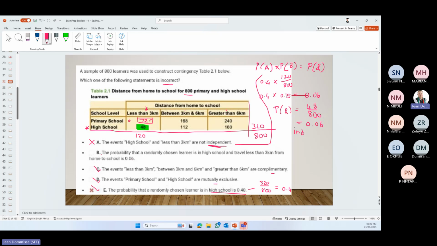Let's just check option B. The probability that a randomly chosen learner is in high school and travels less than 3 kilometers. That is actually the and that we did there.